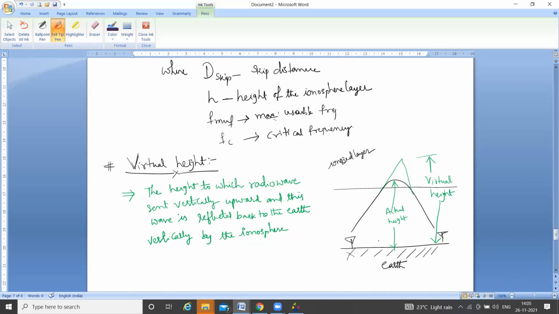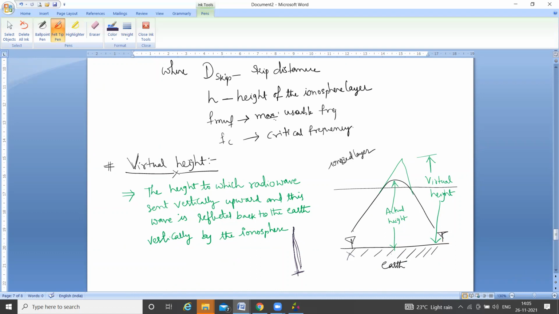Virtual height is defined as the height to which a radio wave sent vertically upwards would travel and be reflected back to the earth vertically by the ionosphere layer. This straight line distance is called the virtual height.